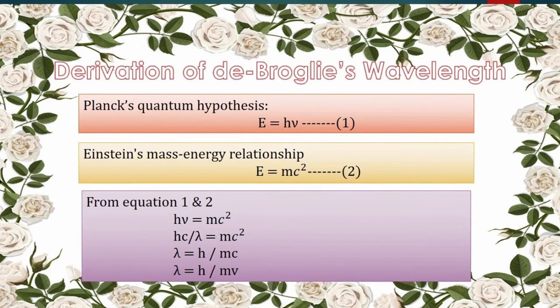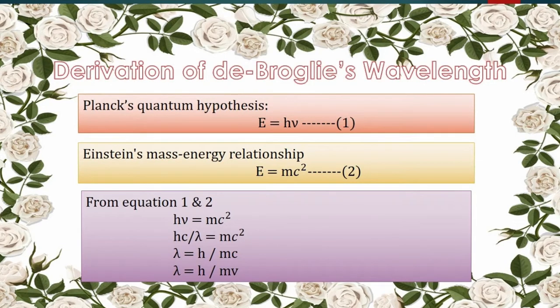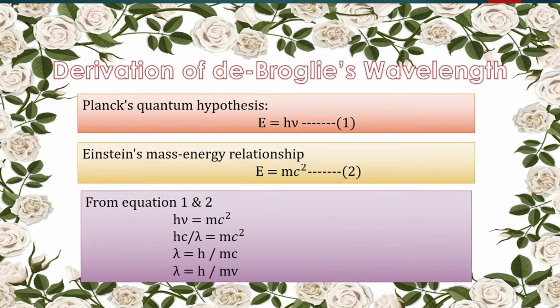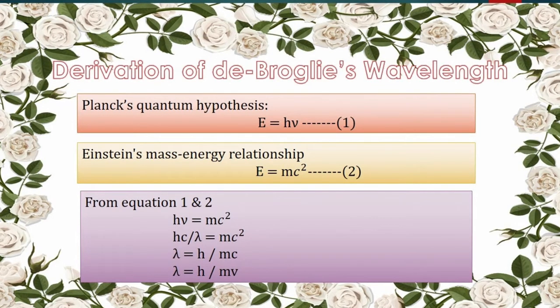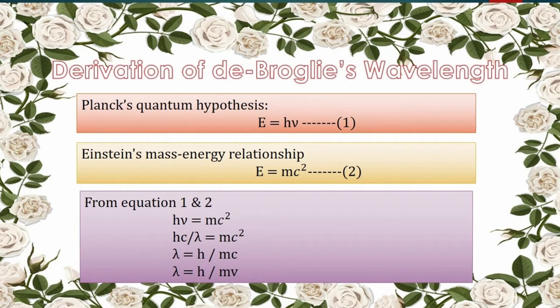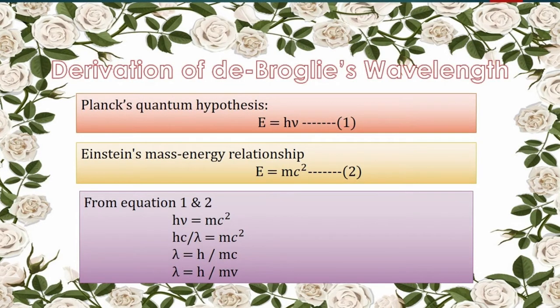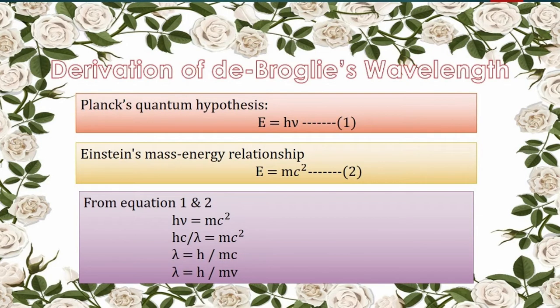Next, according to Albert Einstein, mass and energy are related as E is equal to mc square, where c is the velocity of light. When we combine the above two equations, we get h nu is equal to mc square. We know nu lambda is equal to c.